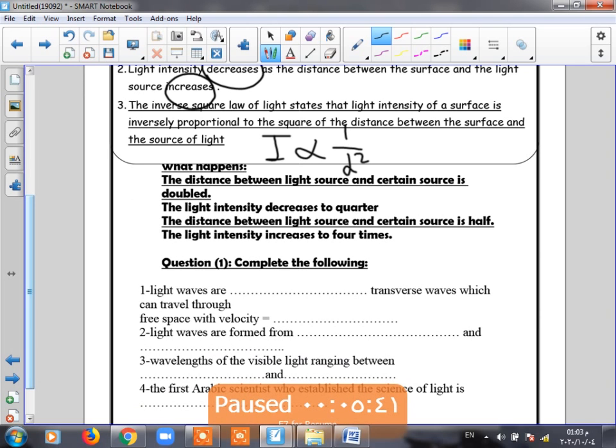We saw these are the properties of light. The first one, light can be analyzed, or we have analysis of light. Light has different behavior according to the type of the material: transparent, translucent, and opaque. Also light intensity decreases by increasing the distance, and light travels in a straight line.